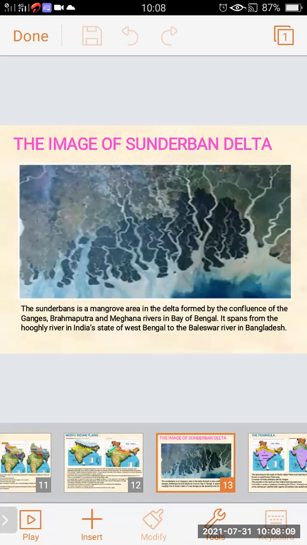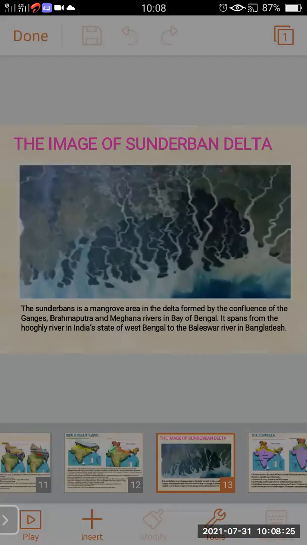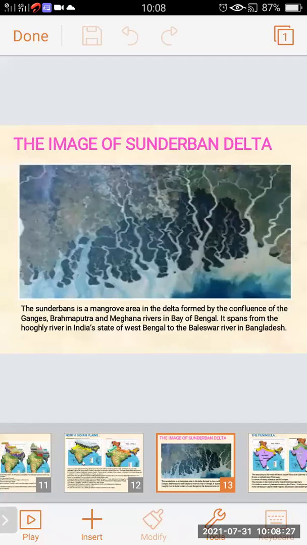So this is a picture of Sundarban, the world largest delta. It is a mangrove area in the delta formed by the confluence of the Ganges, Brahmaputra and Meghna river, the Bay of Bengal. It spans from the Hooghly river in India, state of West Bengal, to the Baleshwar river in Bangladesh.